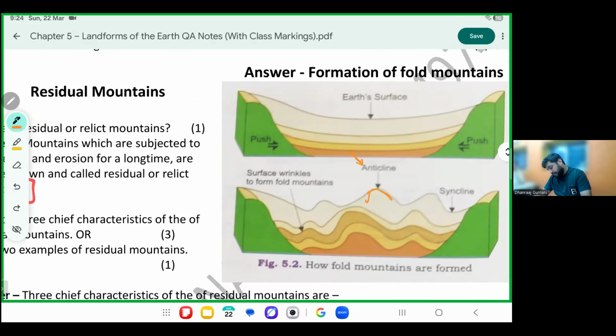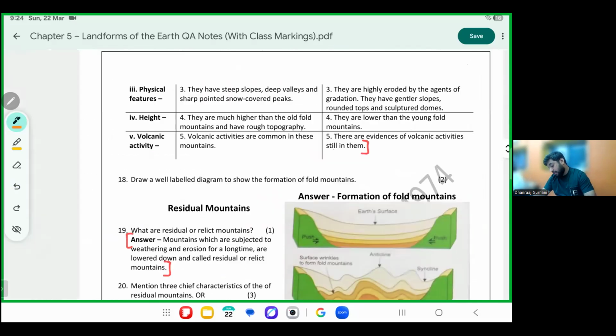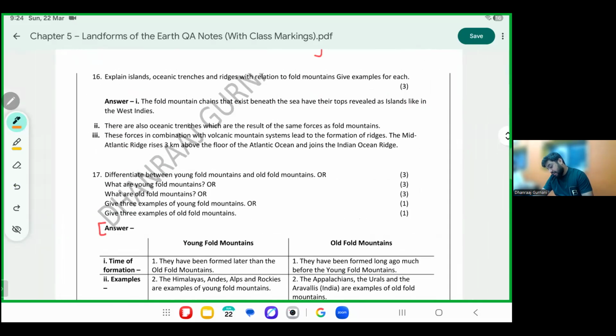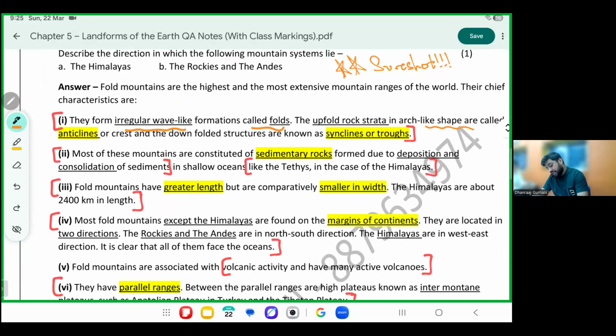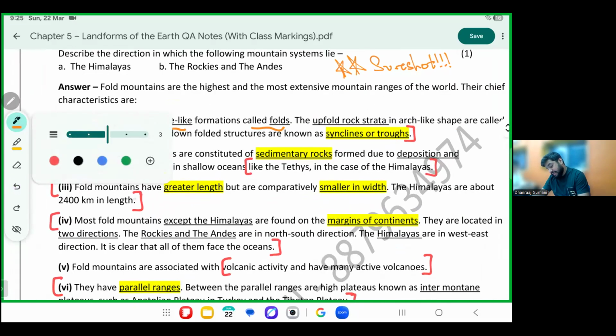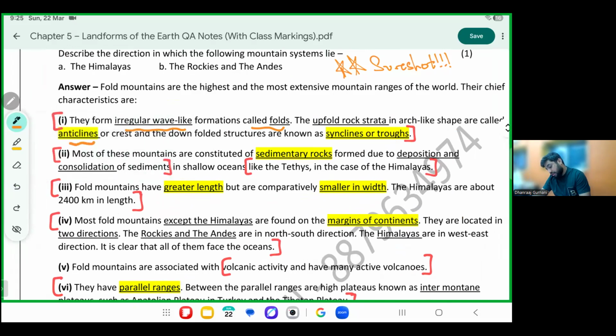The upfold part of the mountain is called an anticline. And the downfold part of the mountain is called a syncline. Short, they will ask you this question. What is an anticline and a syncline? Confirm, please circle that word. Upfold strata, which are arc shaped, are called anticlines. Downfold strata are called synclines or troughs.